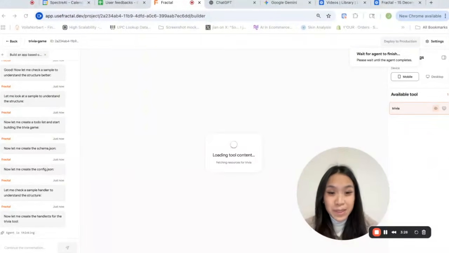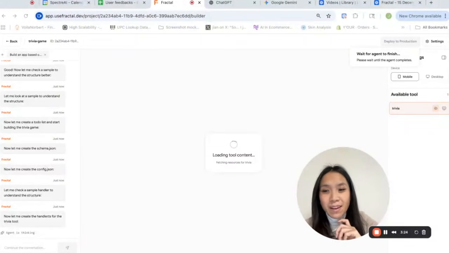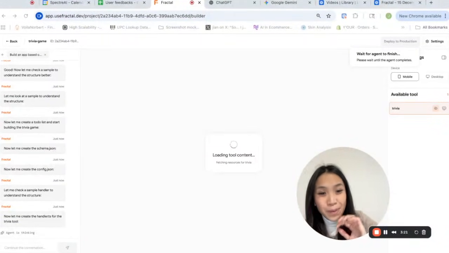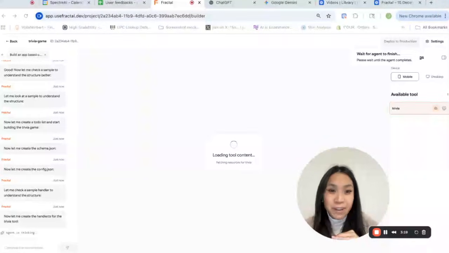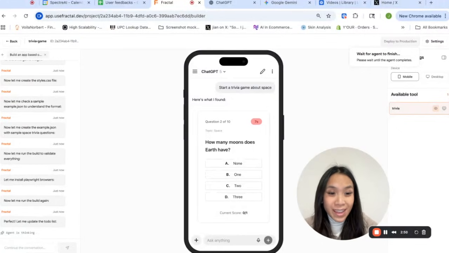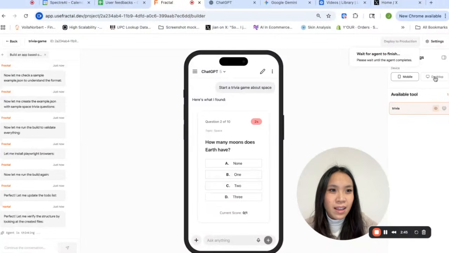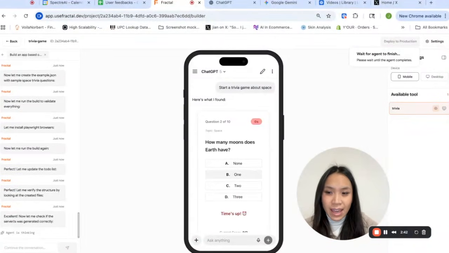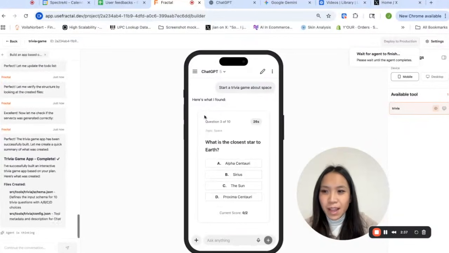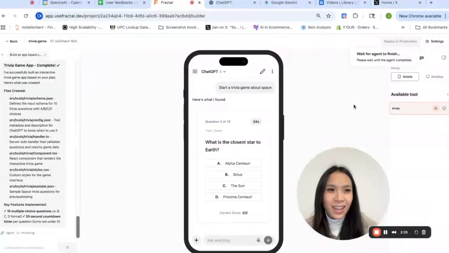It would take about 15 minutes for Fractal to build my game, so I'm just going to pause a little bit and I will come back when Fractal finishes my game. Okay, so it has now been building, and I can see what the app looks like. It's doing a bunch of tests at the end after it's finished building. Okay, the app is done building.